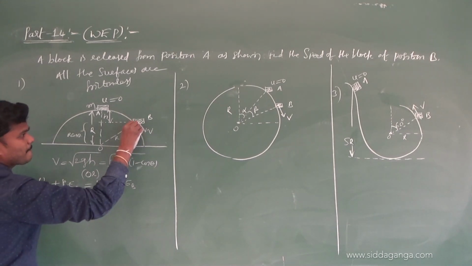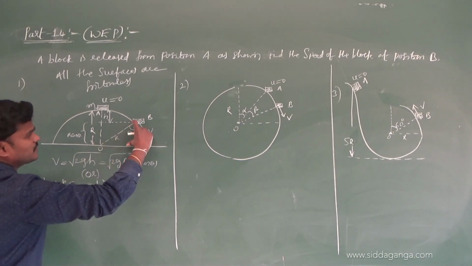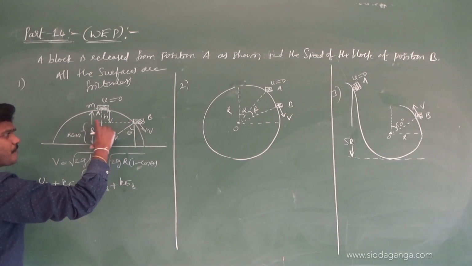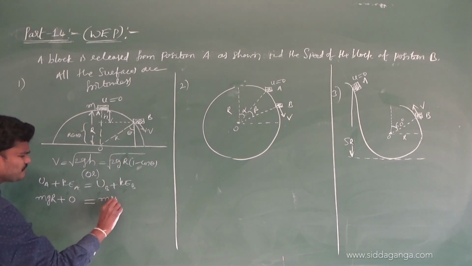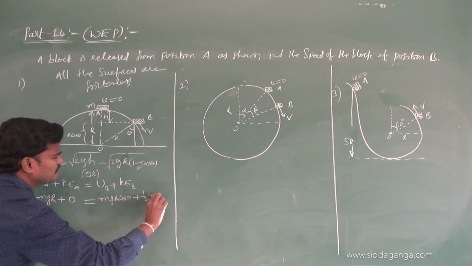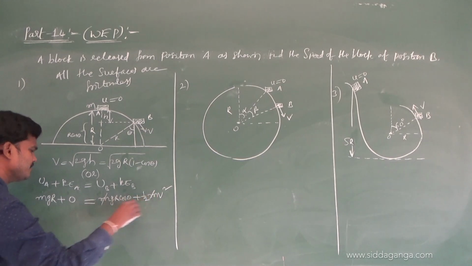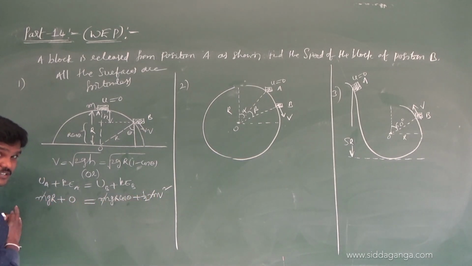Potential energy at B, what is this one? B height is r cos theta, so mg r cos theta plus half m v square. Mass cancelled everywhere.